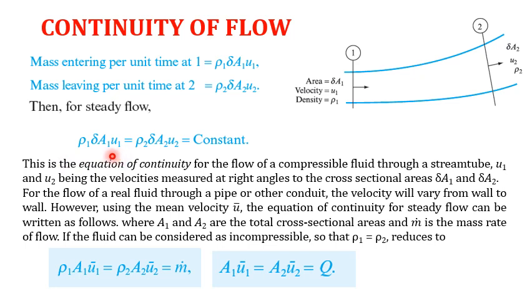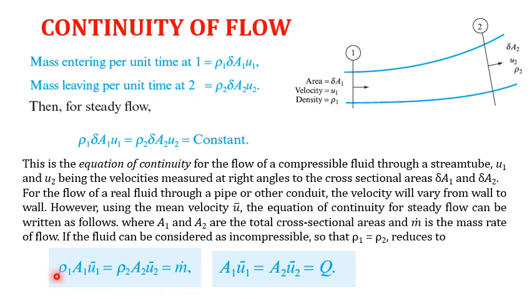As we are considering the partial area for this small section at section 1, if we consider the total area of section 1, we have to convert it to A1. Similarly, δA2 will be converted to capital A2, and we need to consider the mean velocity. So U1 is converted to U1 bar and U2 is converted to U2 bar.